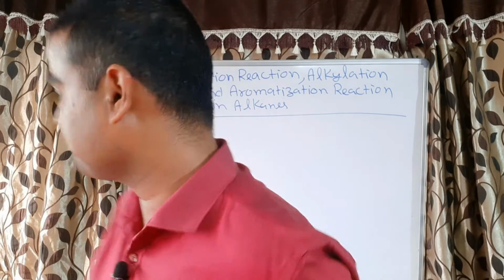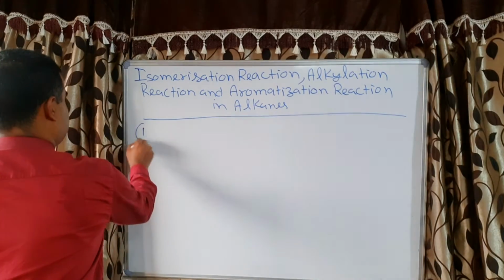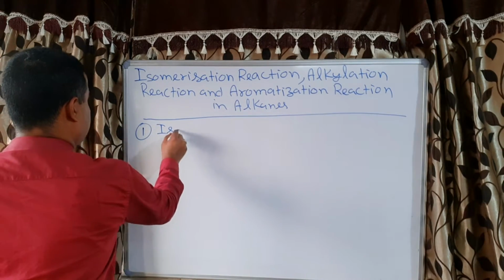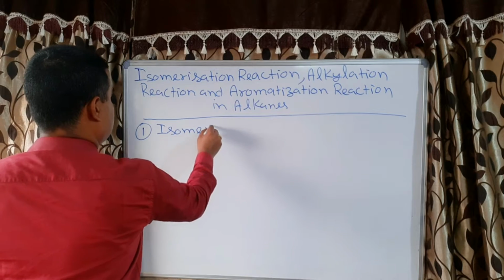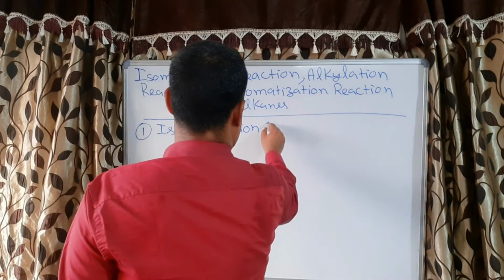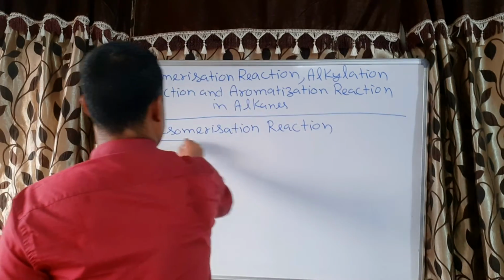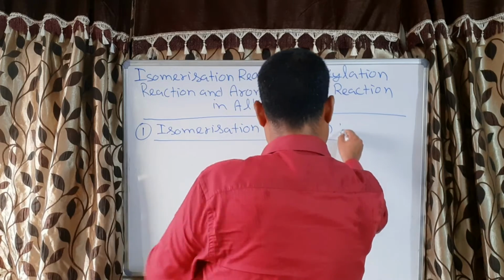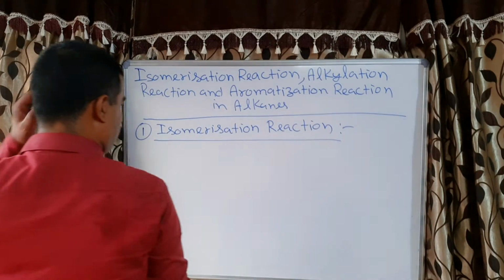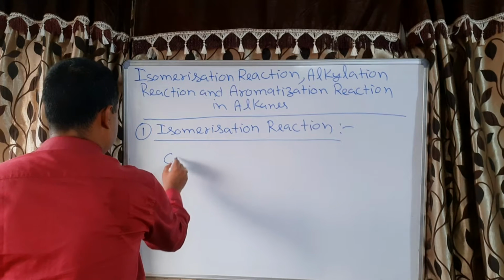So let's see. First is isomerization reaction. As I told you, the number of carbon atoms should be at least 4, so let us take butane.